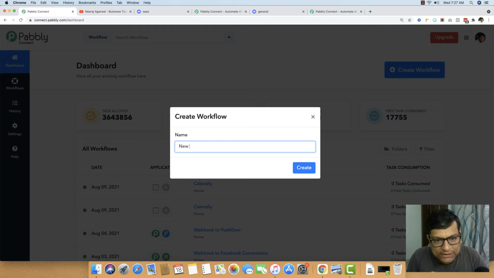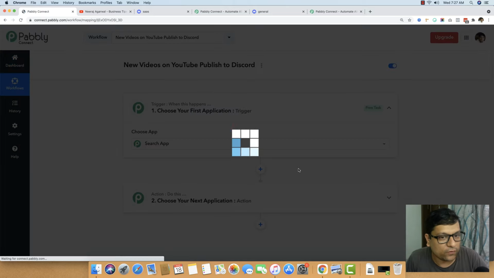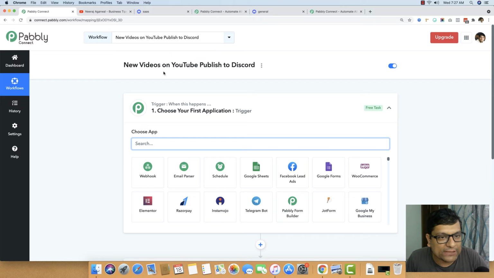And my workflow name is New Videos on YouTube Published to Discord. So any new videos on YouTube, we want to publish them to Discord. So I'm just going to create the workflow, and you can see that my workflow name is right here, which says New Videos on YouTube Published to Discord.